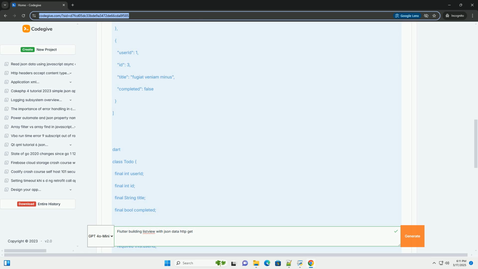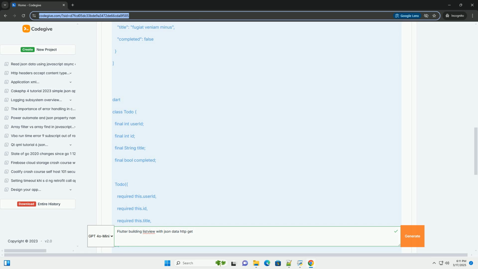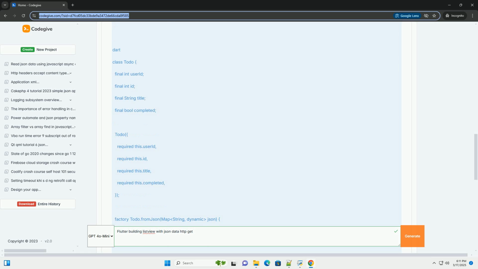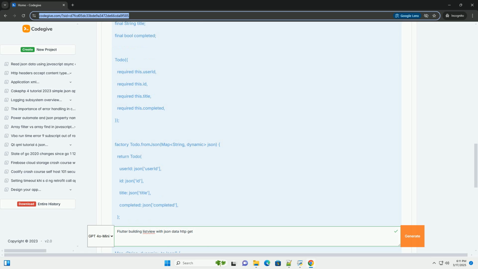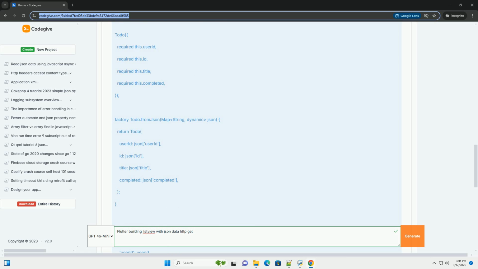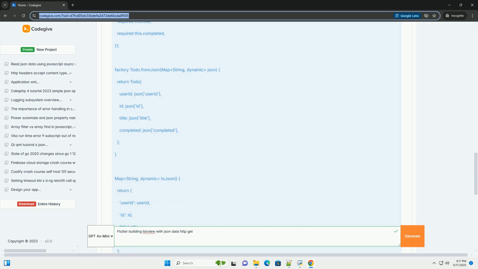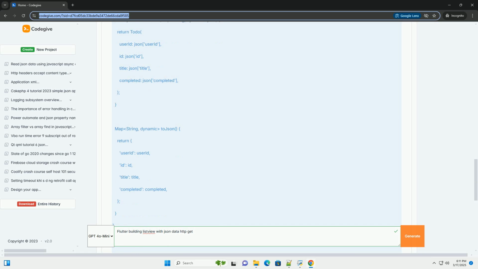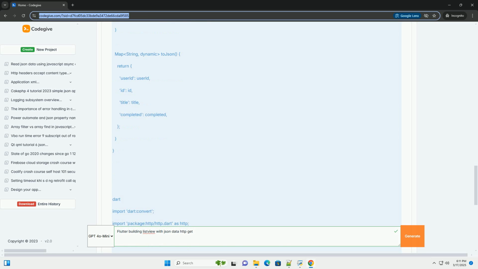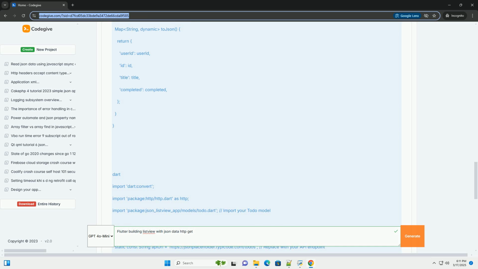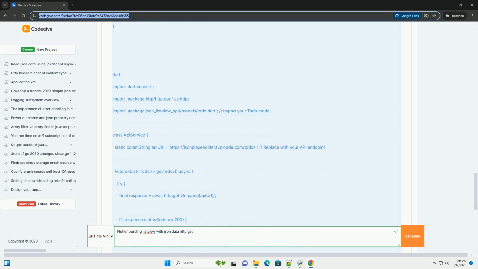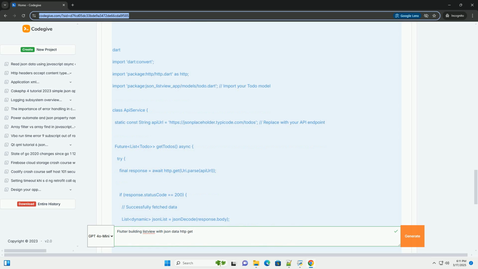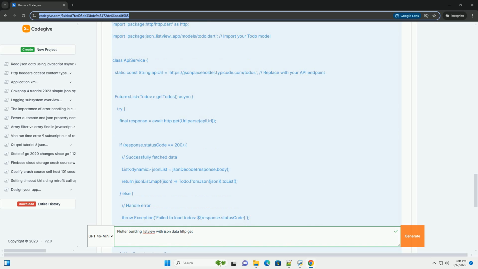2. Data model: defining the Dart class representing the structure of your JSON data. 3. HTTP GET request: fetching the JSON data from a remote API using the HTTP package. 4. JSON parsing: converting the JSON string into a list of Dart objects. 5. List view implementation: building the list view to display the fetched data. 6. Error handling: implementing error handling for network issues, parsing errors, and empty data.